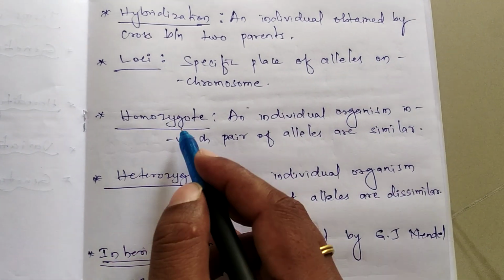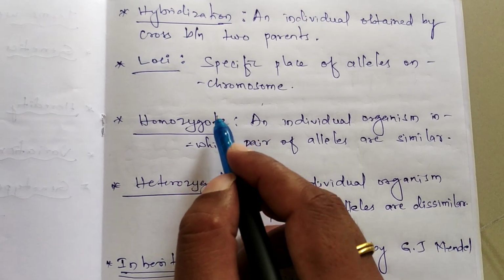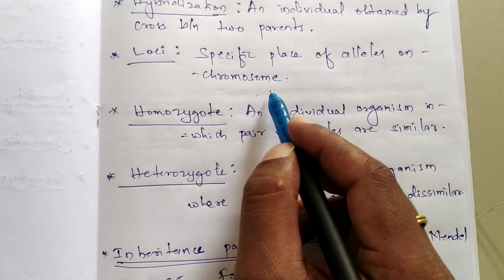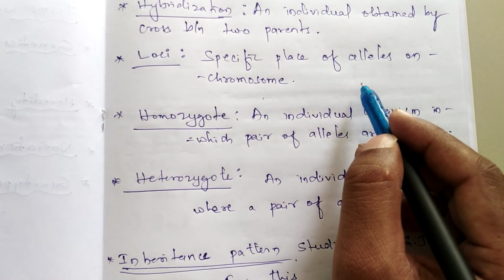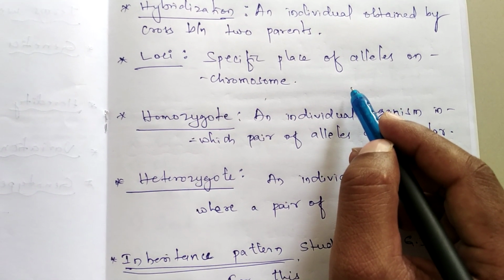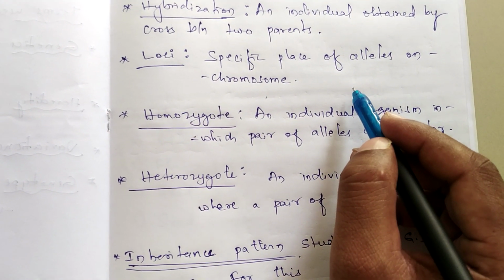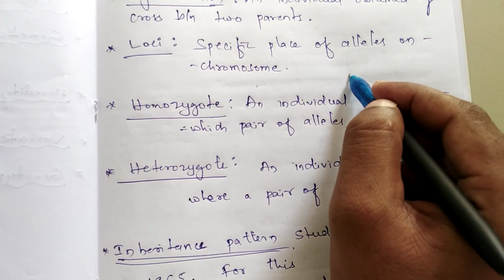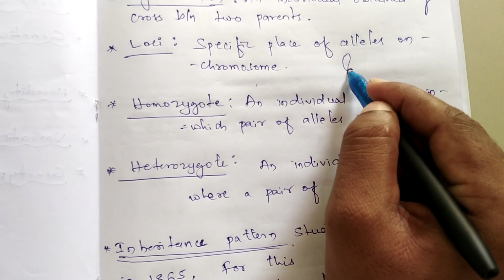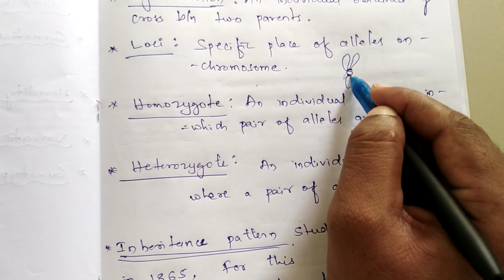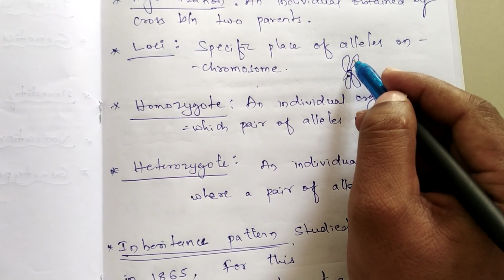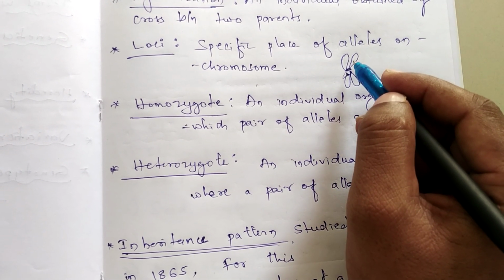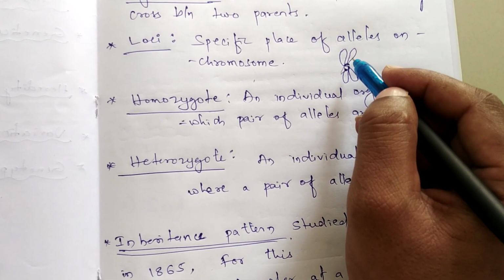Next, loci, one more term we are studying. It is a specific location or position on the chromosomes where the alleles are present, the various forms of the genes which can express the phenotypic characters. Suppose there is a chromosome with centromere and two sister chromatids. In first PUC itself we have studied the cell chapter, and the cell cycle as well as cell division also.